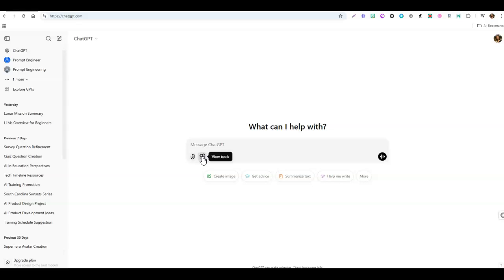This is a toolkit. It's somewhat new for ChatGPT. If you click on it, you can see that it's giving you 3 different options here. You want to create a picture using DALL-E, you want to find something out on the web, or you want to use Canvas, which will pop up an external window, and you'll be able to edit things and build things as you're talking to ChatGPT. So important to know that those are options.